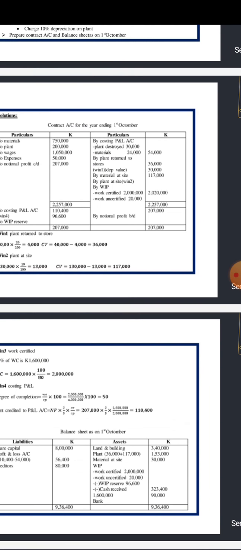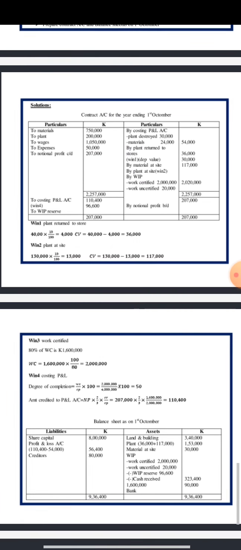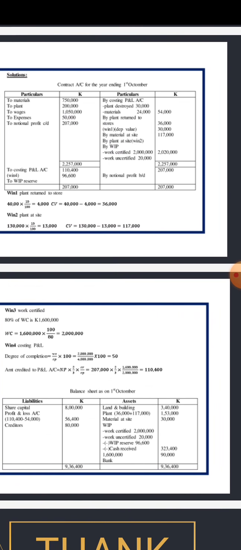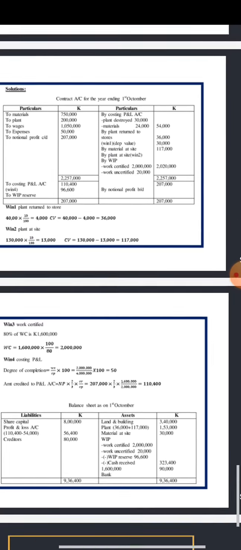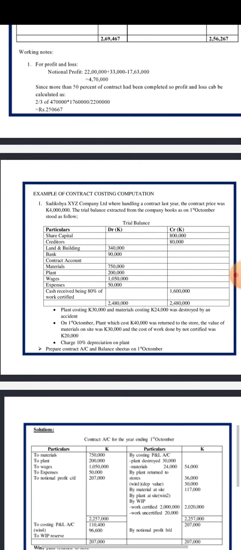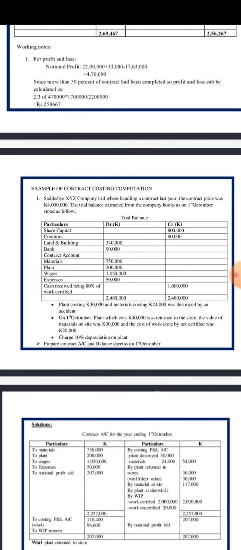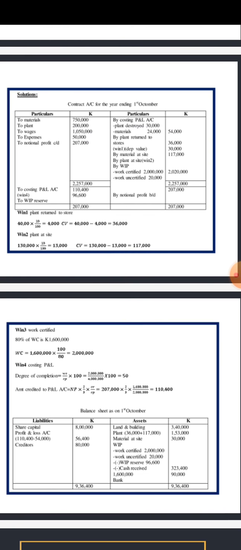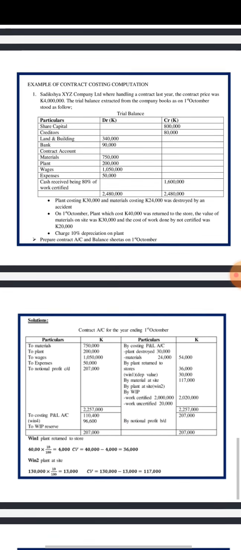Then we proceed to the credit side of the balance sheet, which is assets. Are there some direct assets that we have been given in the question? You find there is land and building, 340,000, just like it is here.